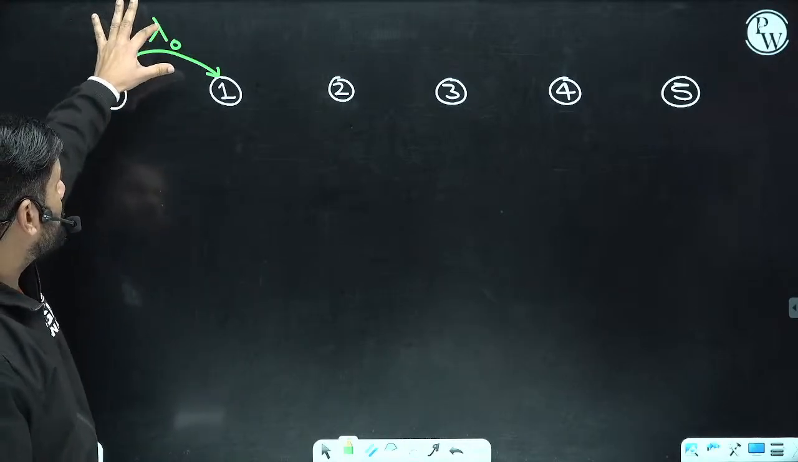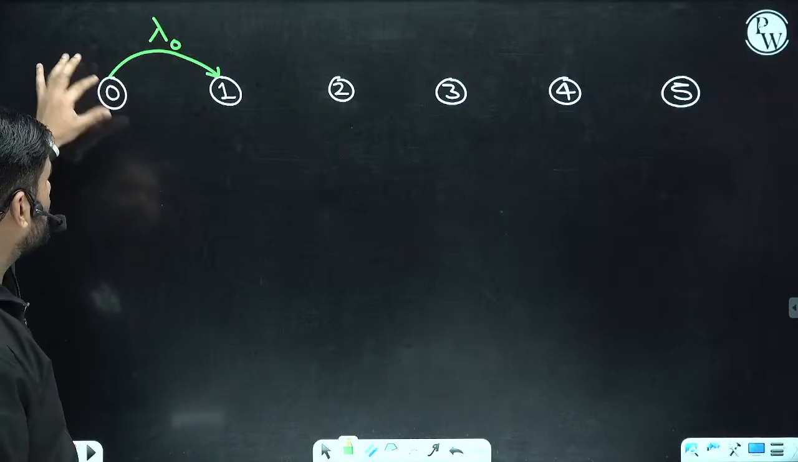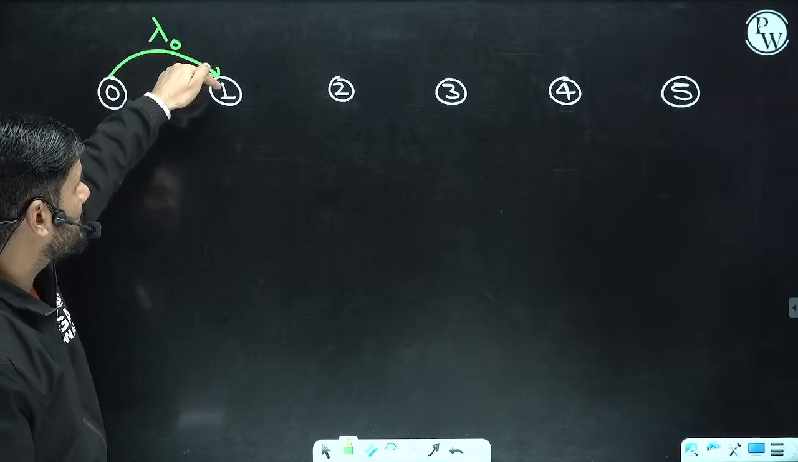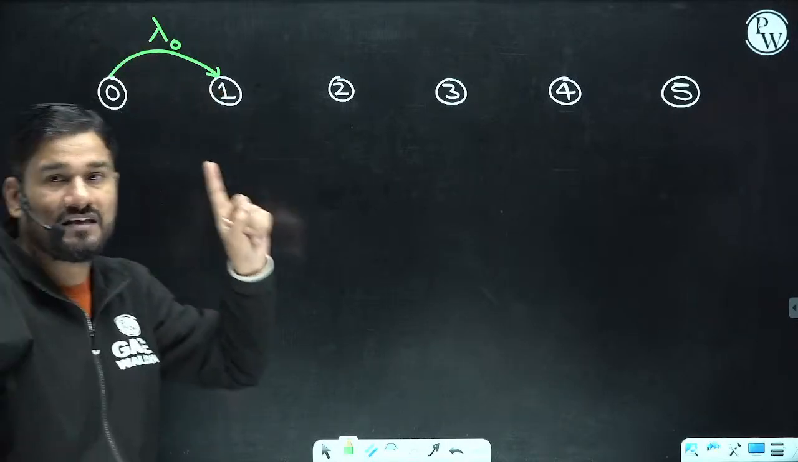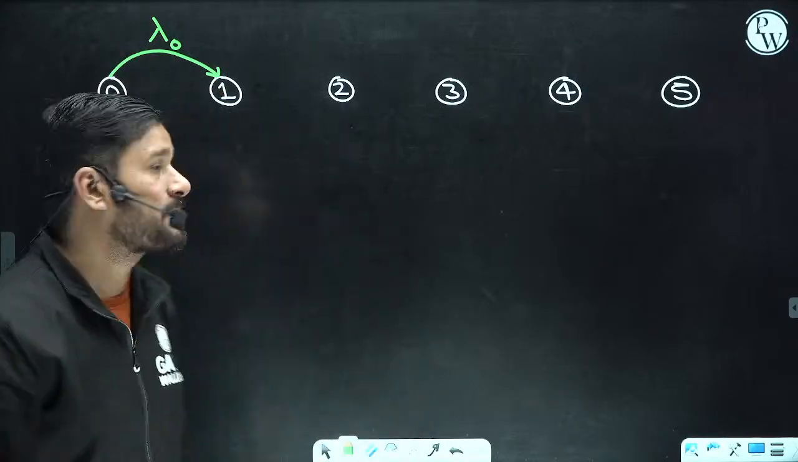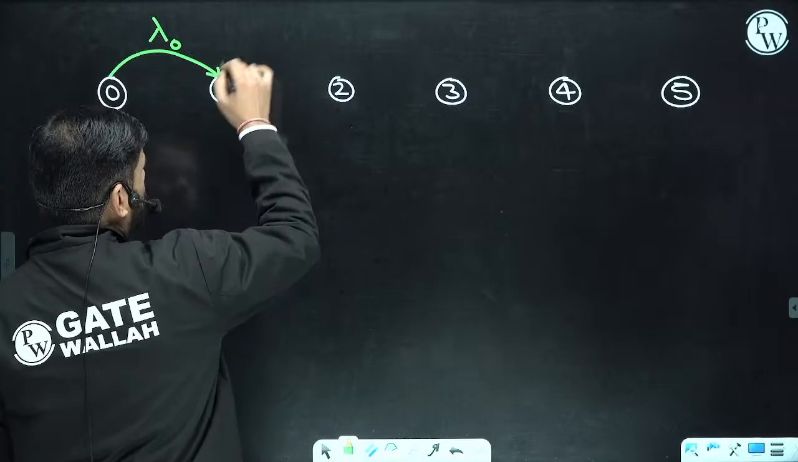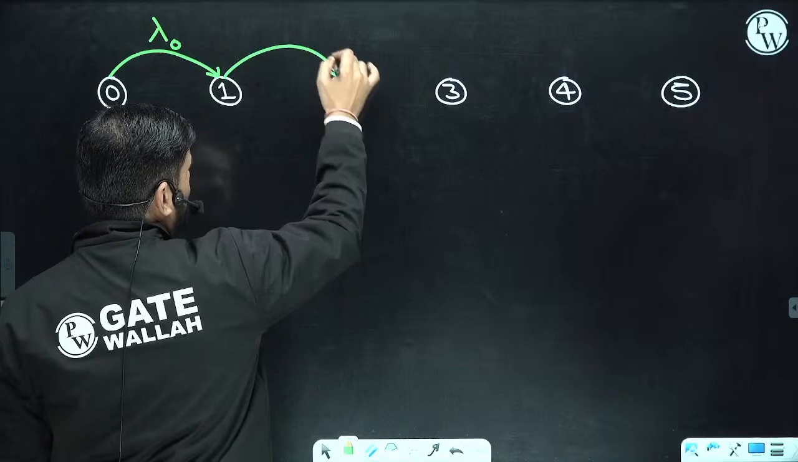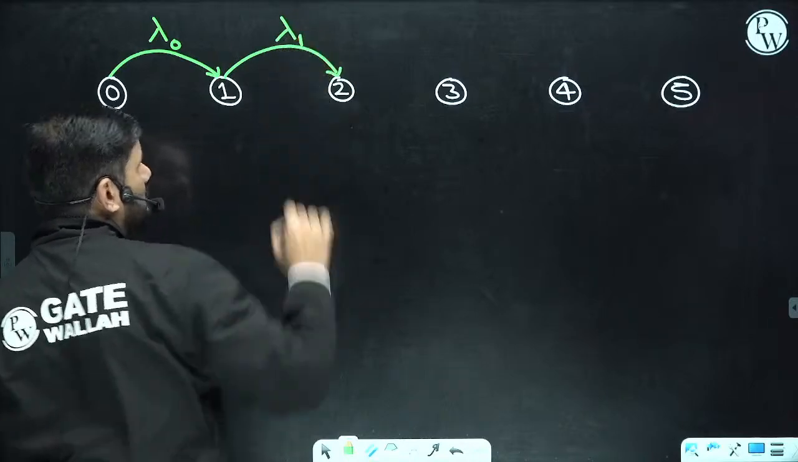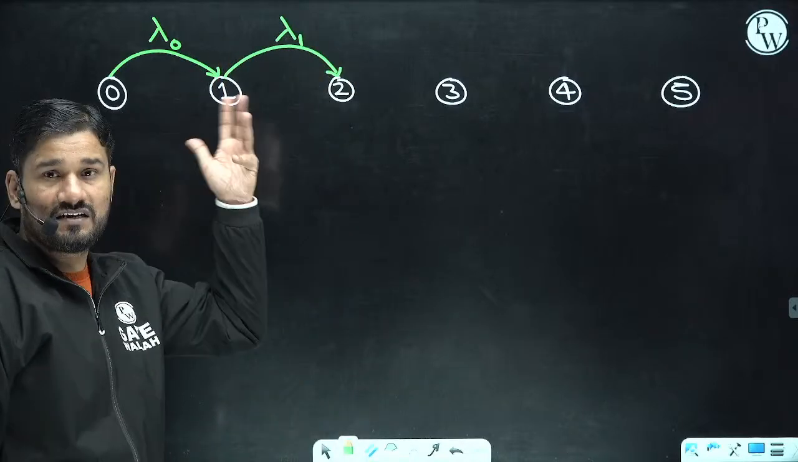So arrival is happening when there was nobody in the system, and we are moving to state 1. State 1 means what? After arrival we can say there is one person in the system. Similarly, suppose there is one person in the system already, and one more arrival is happening. This is arrival lambda 1. This is a different arrival rate.